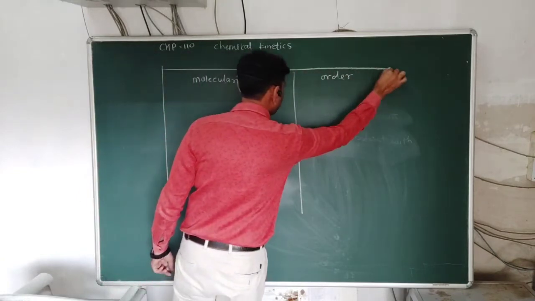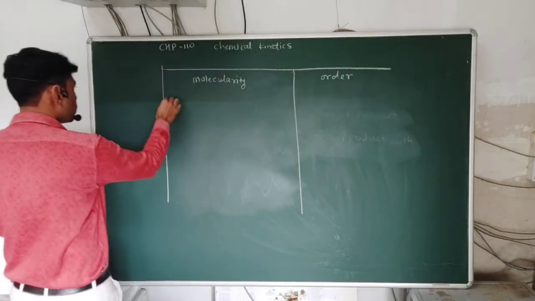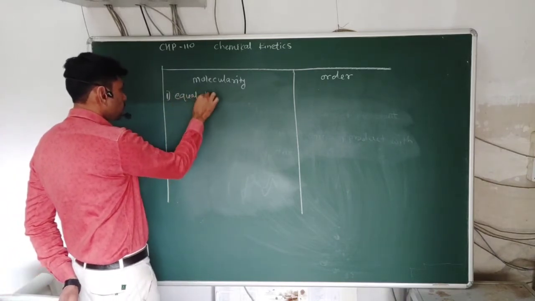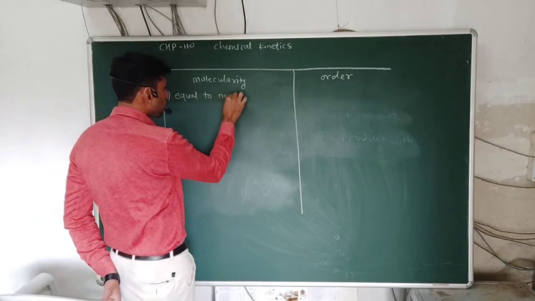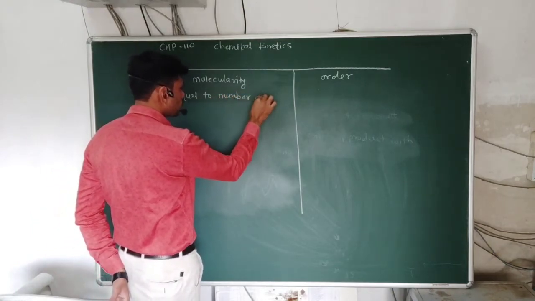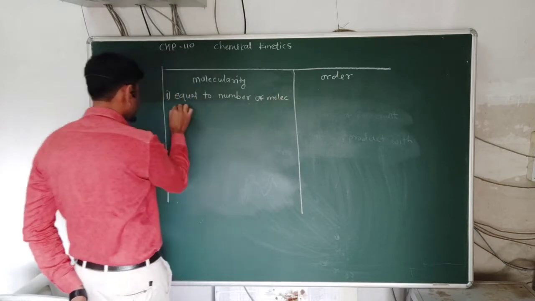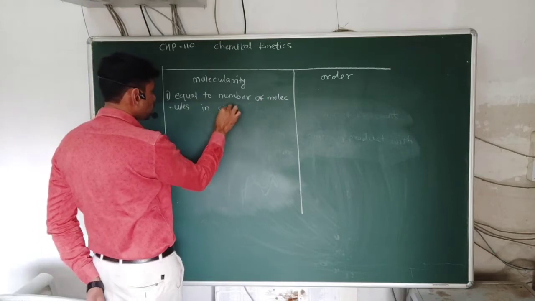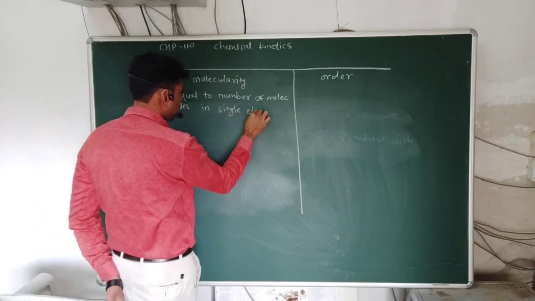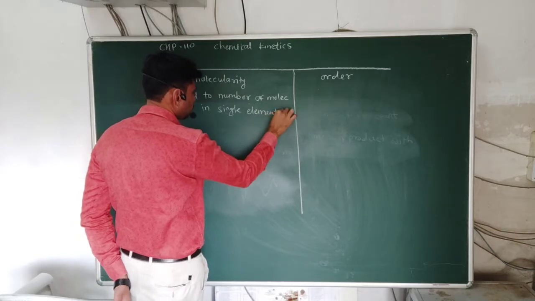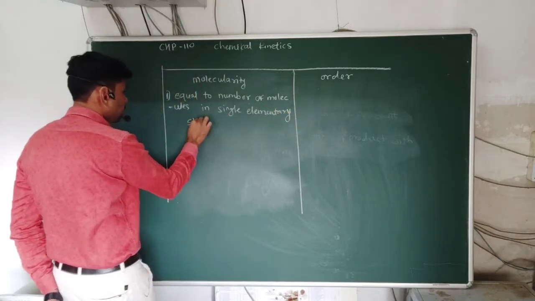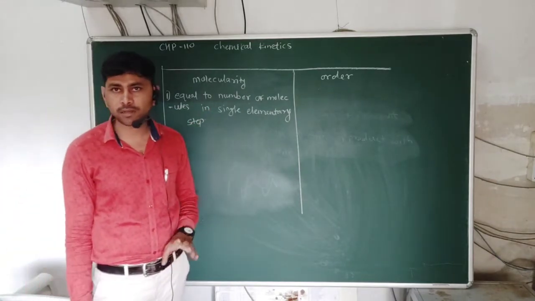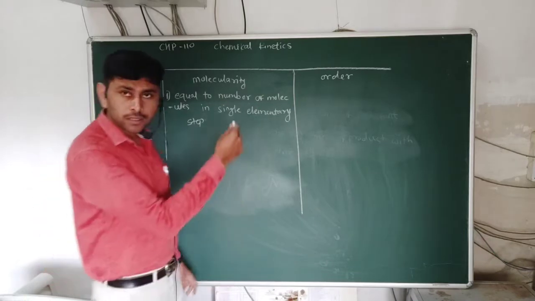The first point: molecularity is equal to the number of molecules in a single elementary step. We define molecularity as the number of molecules involved in a single elementary step. Now the order of reaction.